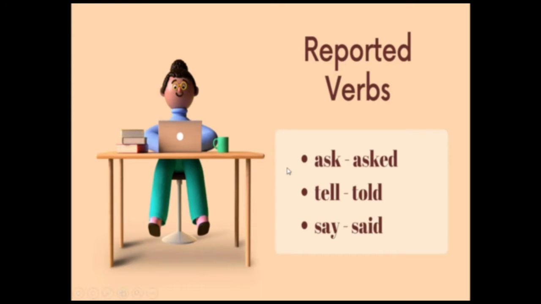Let's see the example. He said he was hungry. It means that we don't have an indirect object there. Another example is, he told me that he was tired. The word me means we have the indirect object there.